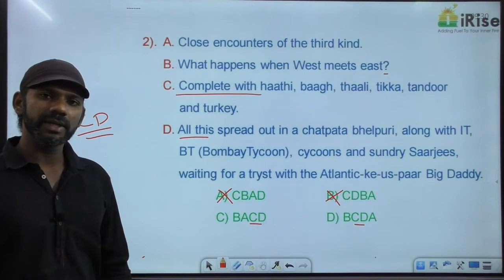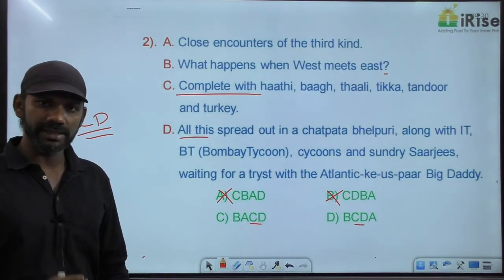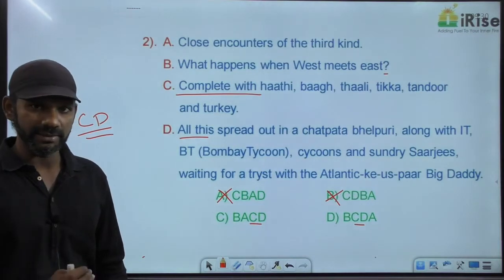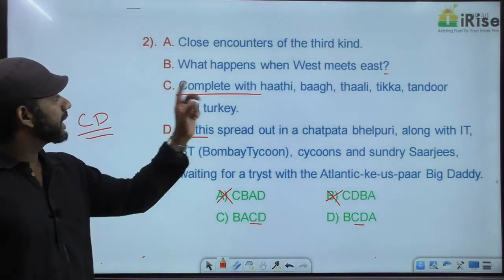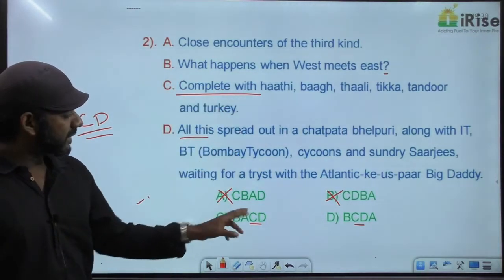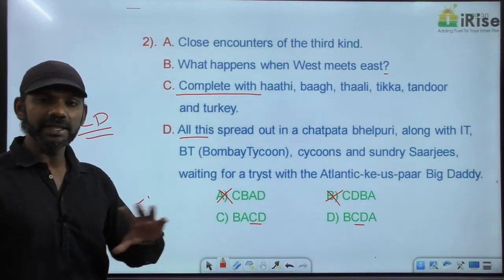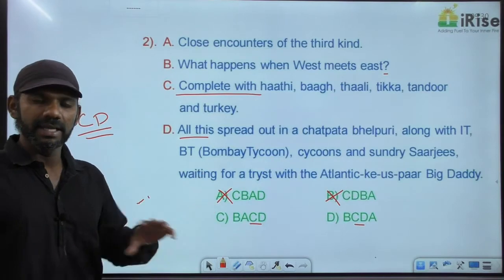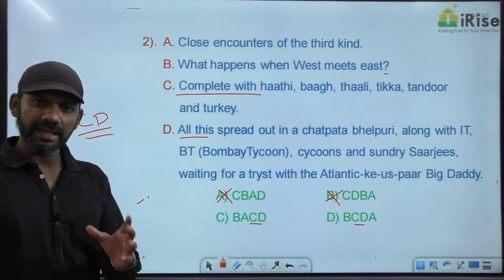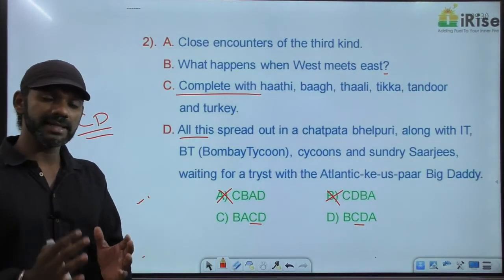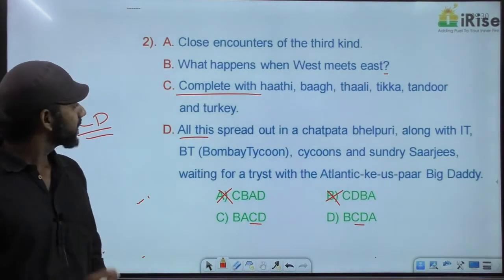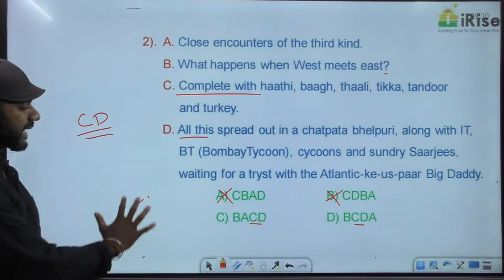If the answer to a question is not given among the sentences, the interrogative sentence must be the last sentence in the order. That is a rule we discussed. B is an interrogative sentence. There is no option ending with B. That means the answer to this question is given among the sentences. And if the answer is given, the sentence that is the question and the sentence that is the answer must come together, and can be called a mandatory pair. Now we have two options left, C and D.